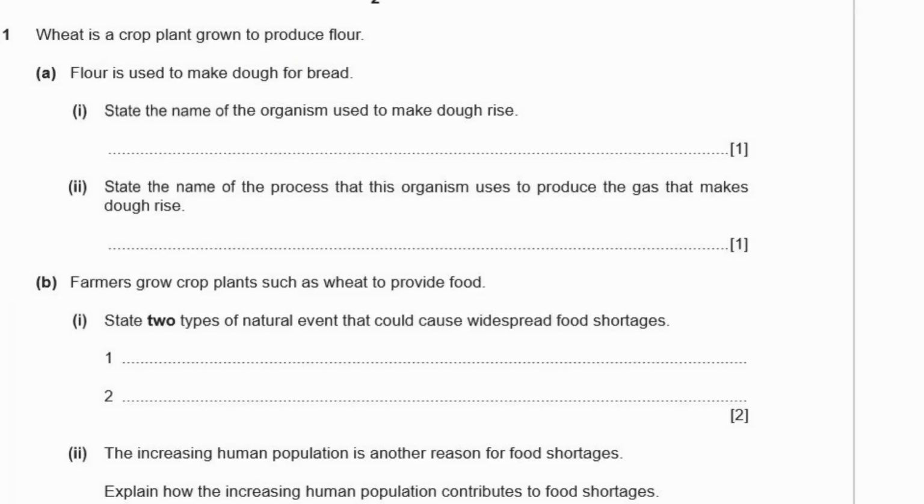Question 1. Wheat is a crop plant grown to produce flour. A. Flour is used to make dough for bread. 1. State the name of the organism used to make dough rise. Okay, so the organism is yeast.